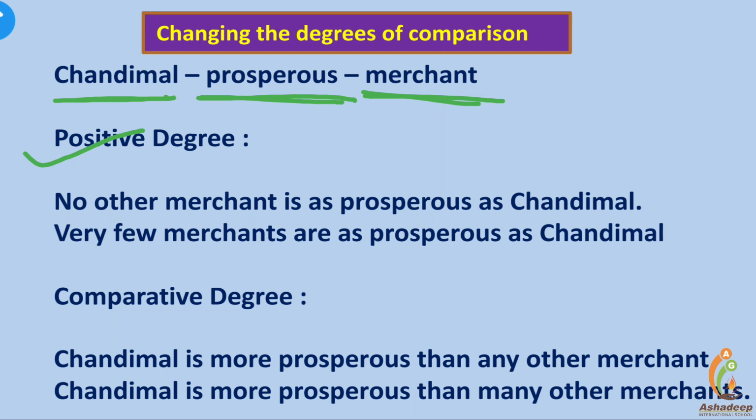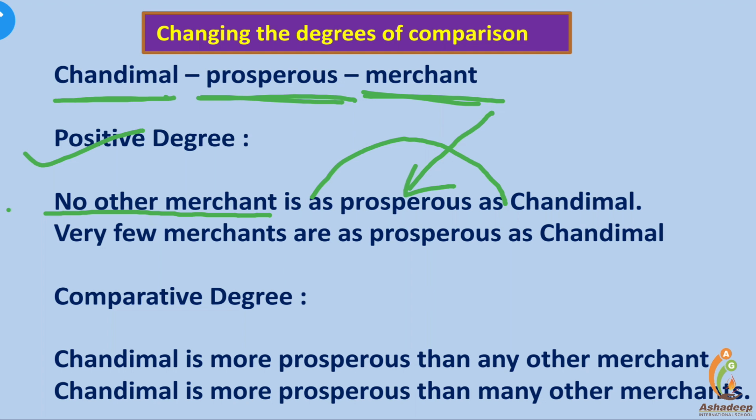Friends, no other merchant is as prosperous as. See, the adjective is placed between as. It's the positive degree, the positive way of comparison, showing equality between two. But ultimately it says no other merchant. It shows that Chandimal is more prosperous or the most prosperous.